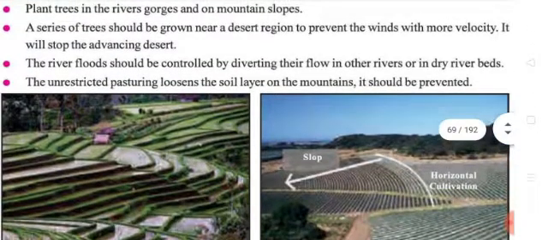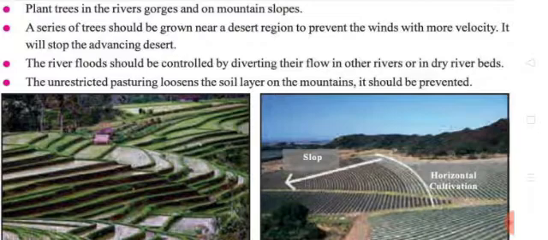Then the next one: river floods should be controlled by diverting their flow into other rivers or dry river beds. So that is why river floods should be controlled. How should floods be controlled? By diverting the flows into other rivers or dry river beds. Like we already said, constructing check dams or dams is another way we can do it.